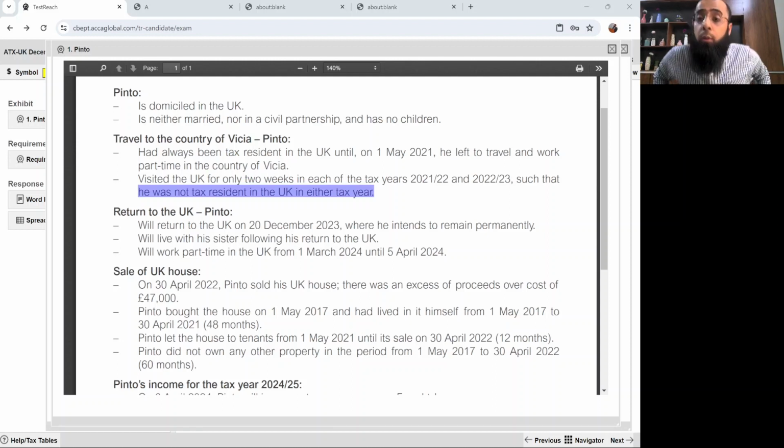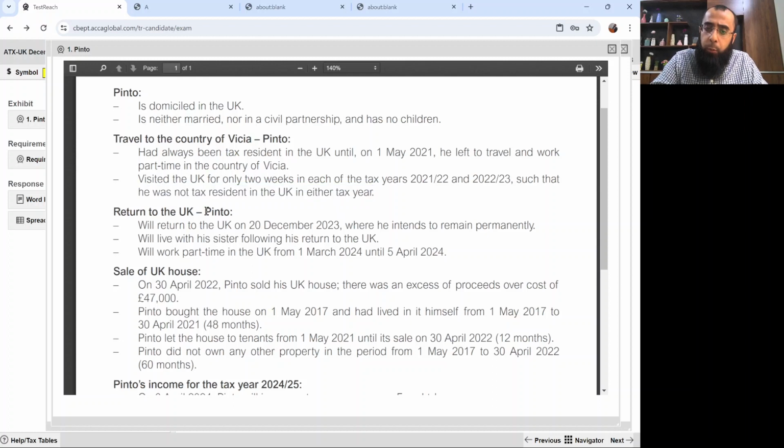But if you remember the concept of UK ties, we look at the columns of previously resident and not previously resident. Previously resident is an individual who has been UK resident for any of the tax years in the previous three tax years. Now he was non-resident in the previous two, but he was resident in one of the previous three tax years, which was the third year if we go behind. So his column will be previously resident. Just wait and listen to me carefully. I'll repeat the things again also.